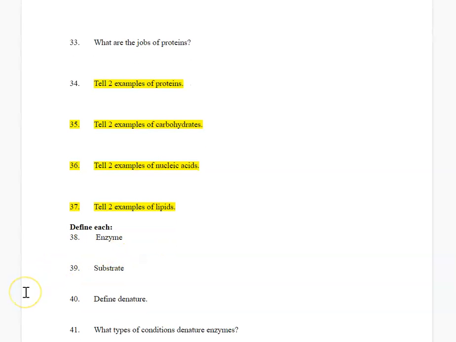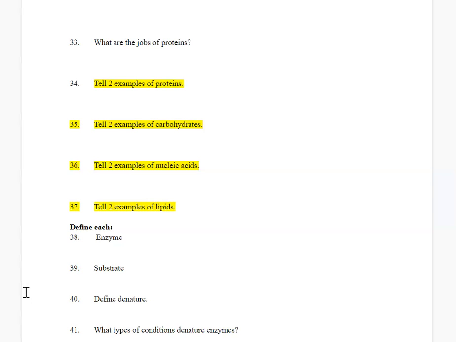Now, proteins have 4 jobs. Proteins speed up reactions, specifically those are enzymes. Proteins transport materials, so for example, the transport proteins in the cell membrane. They provide structure. And the last one is they send signals, such as hormones.